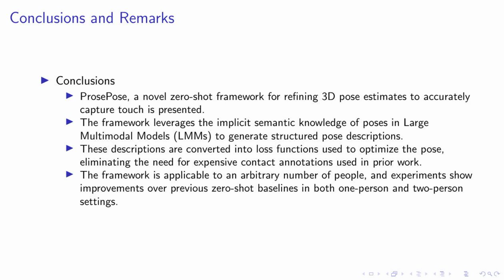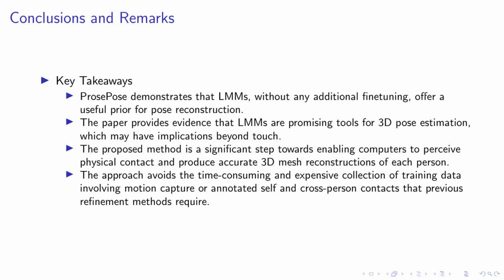Frame title: Language priors on human pose. There is a wealth of text-to-3D human pose and motion datasets, enabling work on generating 3D motion sequences of a single person or two people conditioned on text. Previous methods like PoseScript, PoseFix, and PoseGPT have made significant strides in this area. However, our work differs in several ways. We leverage existing knowledge in an LMM to reason about pose, we unify both one-person and two-person settings in a single framework, and we improve pose estimates in scenes with physical contact.